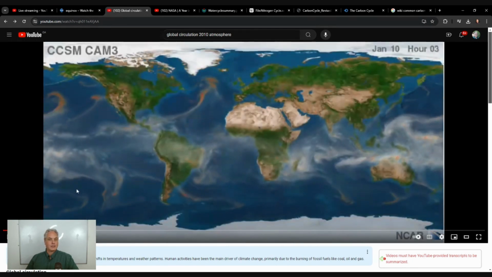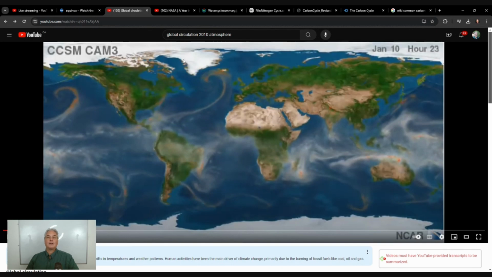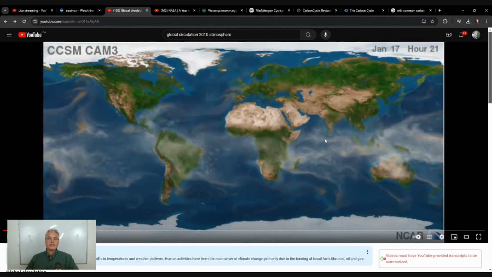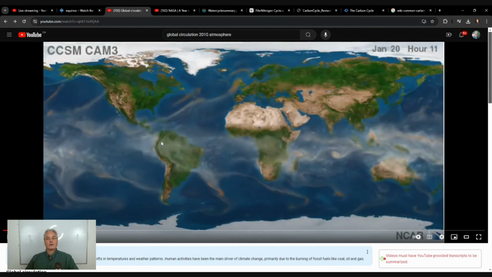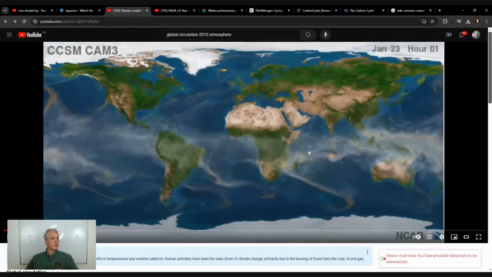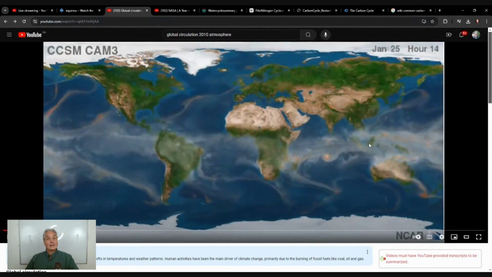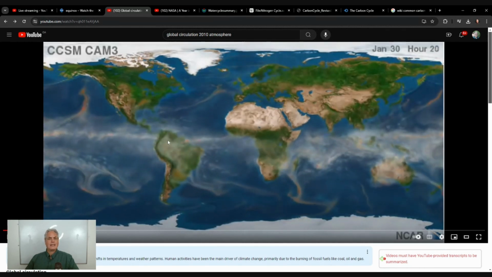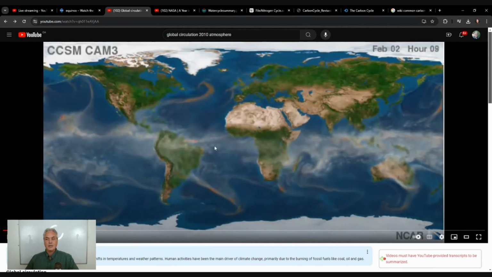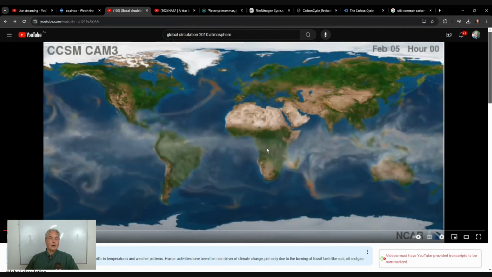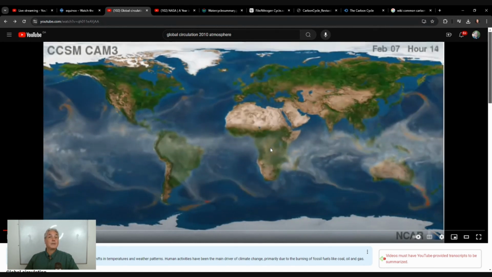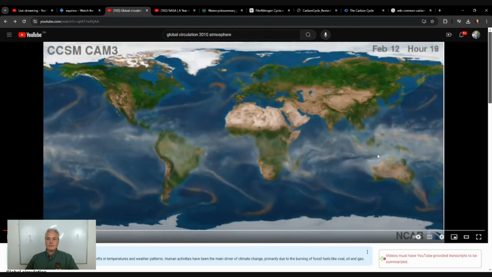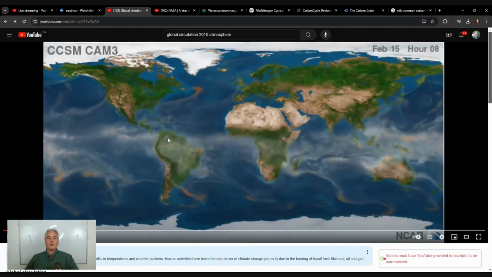So I'm going to start this one here. Here we have the map of Earth, and you can see right here in the middle, we have the equator. It seems that there's more information and more dust or something in the atmosphere. The reason for that is that along the equator is where the most evaporation happens. So here you can see we have clouds along the equator.